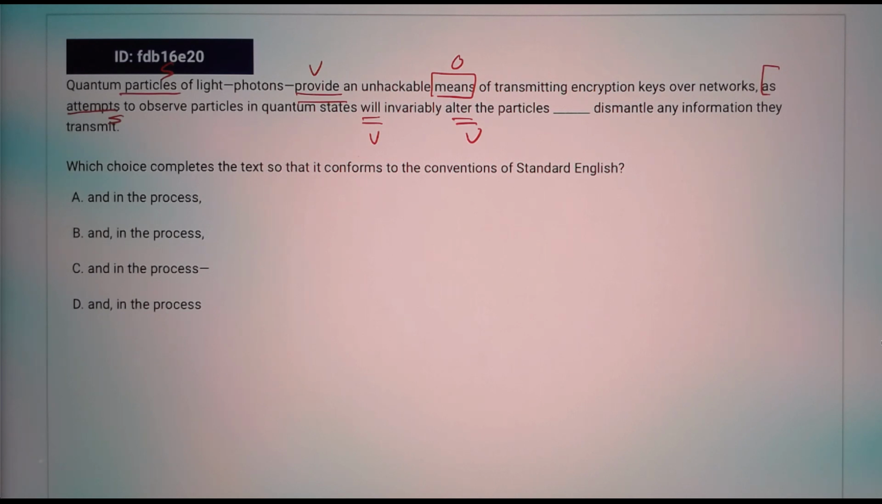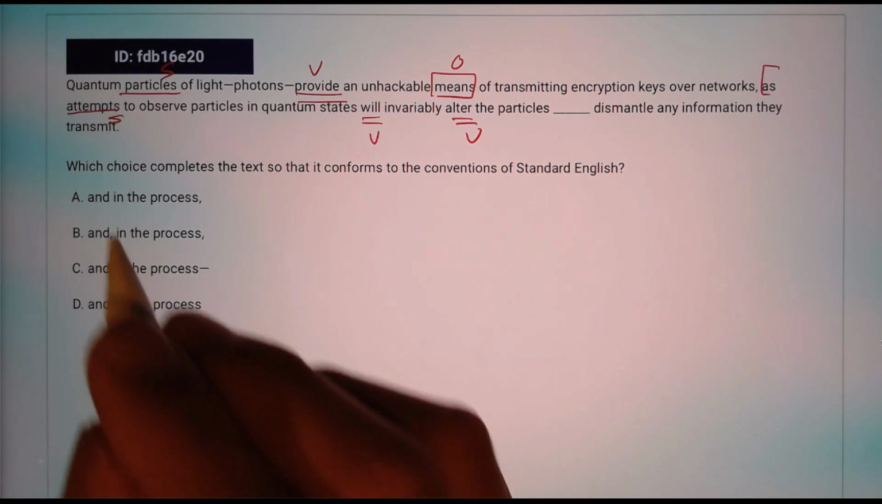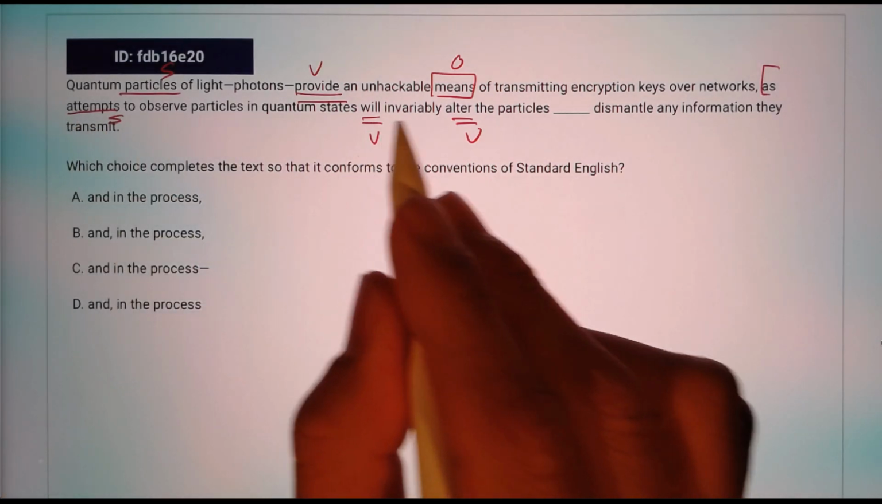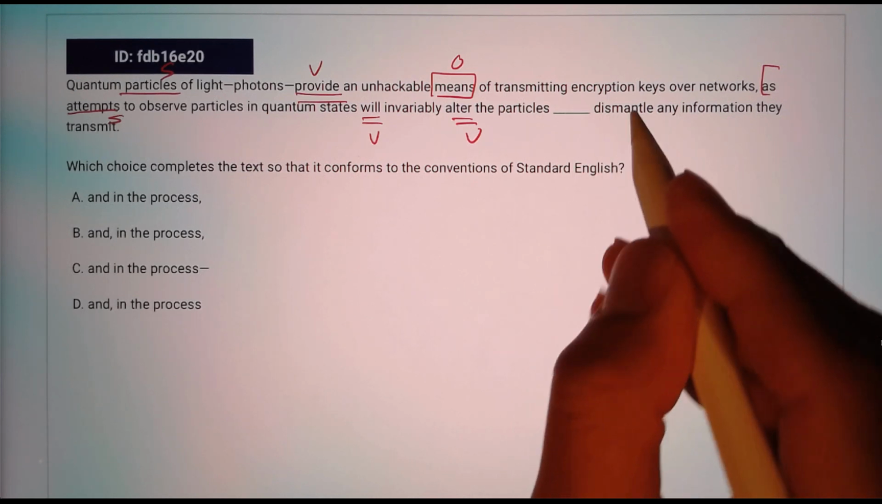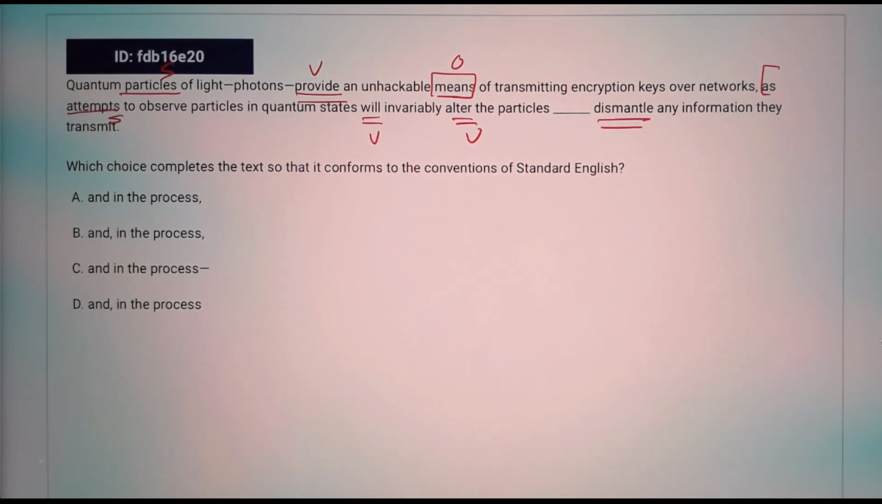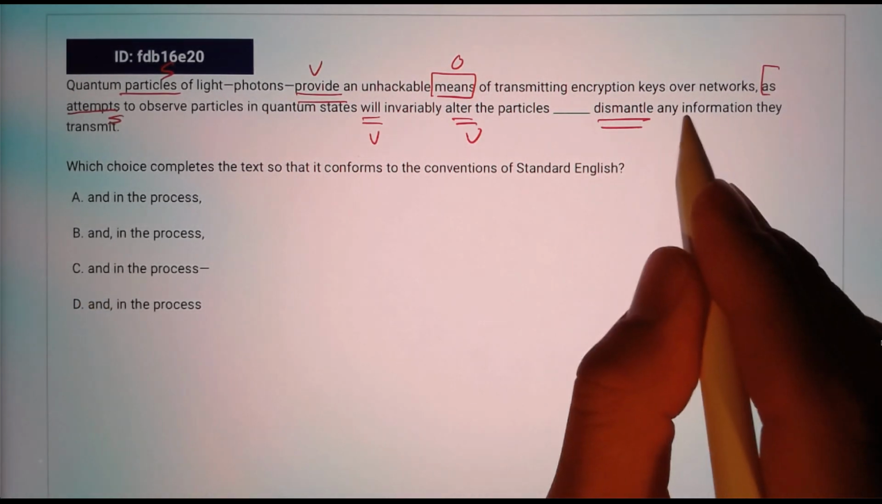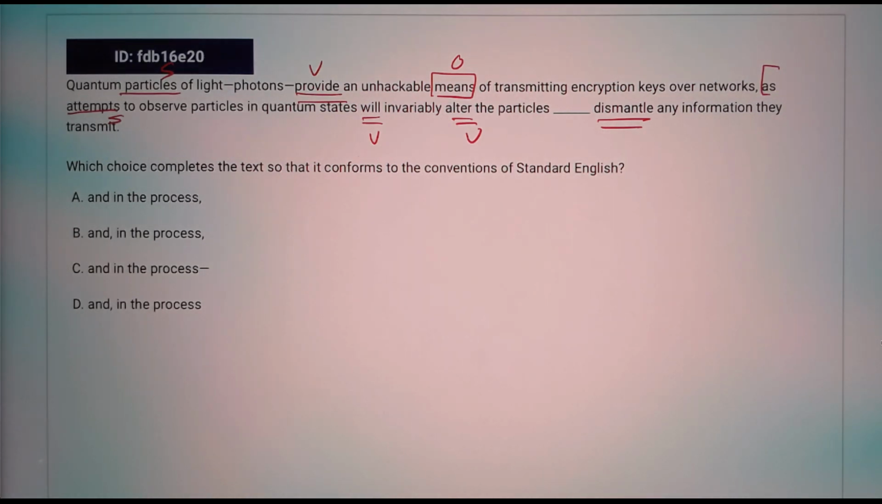will invariably alter the particles and in the process dismantle. Okay, so you can see that attempt will alter and will dismantle. Okay, and dismantle any information they transmit.